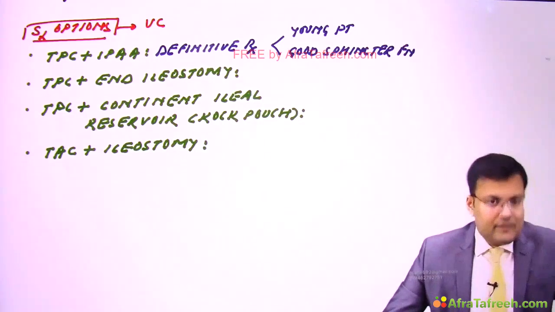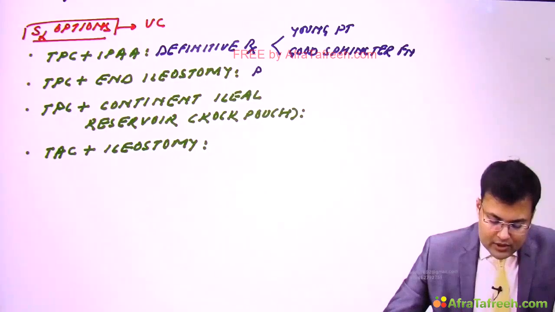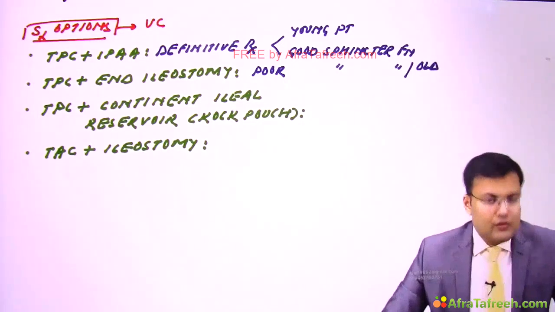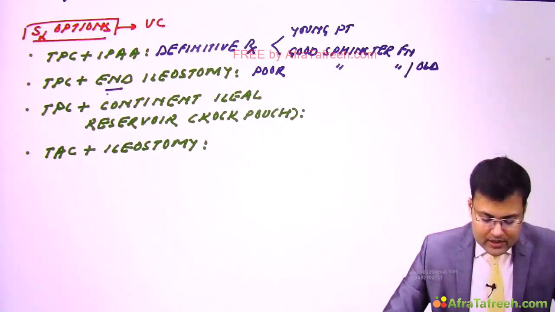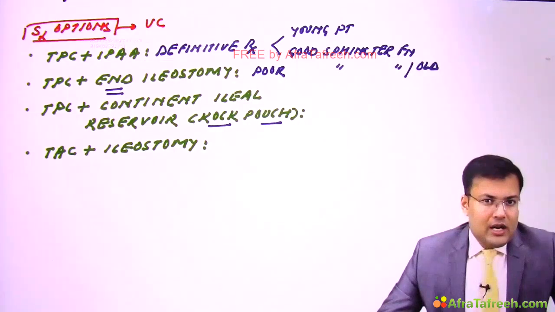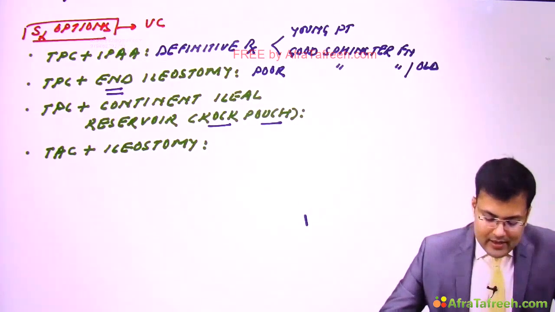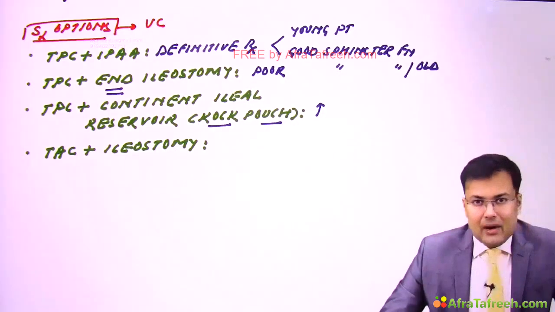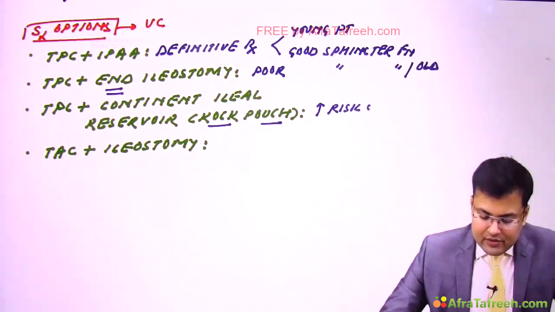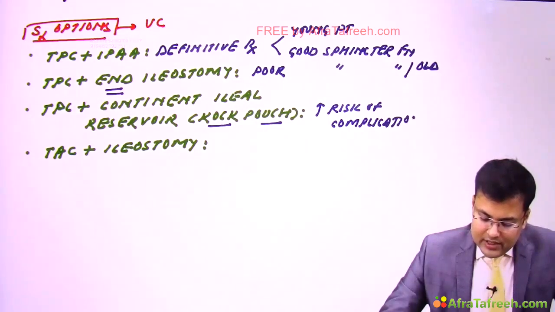Imagine if the patient is having poor sphincter function. If there is poor sphincter function or an old patient, in those patients we go for total proctocolectomy plus end ileostomy. Previously, we were creating an ileal reservoir, also known as Kock pouch, but nowadays this is not preferred. Why? Because the Kock pouch is associated with increased risk of complications. So generally we are not creating Kock pouch nowadays.